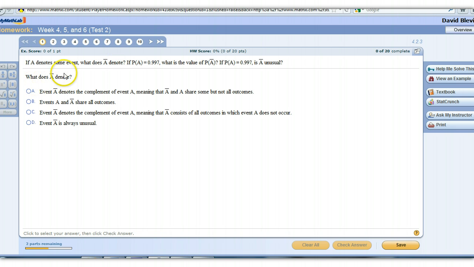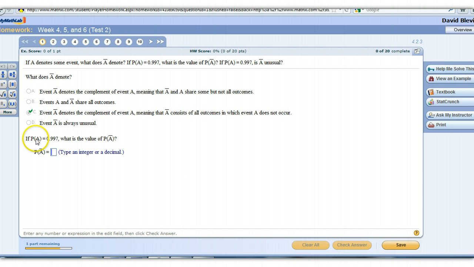So the first part of this is the complement. Alright, so if event A denotes the complement, or sorry, A complement denotes the complement of event A, meaning that A and A complement share some but not all outcomes. No, that's not what A complement means. Alright, this is our answer. Event A complement, or sometimes we call this not A, consists of all outcomes in which event A does not occur. So these are basically opposites.